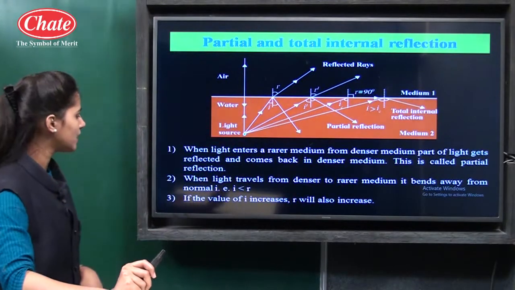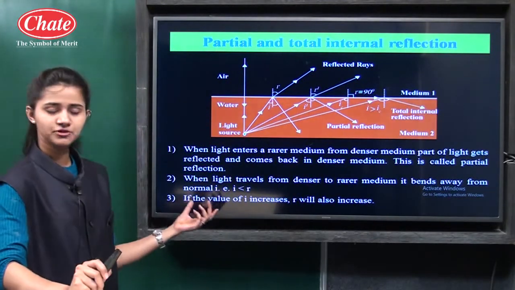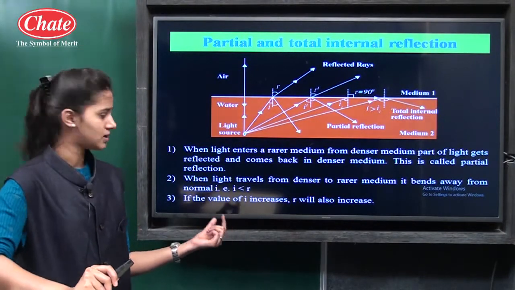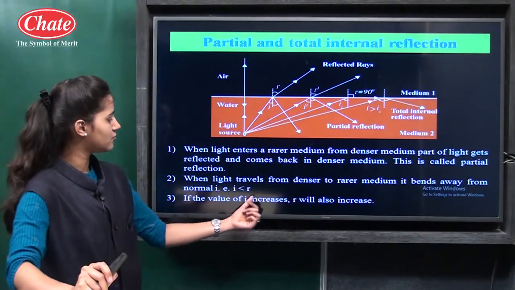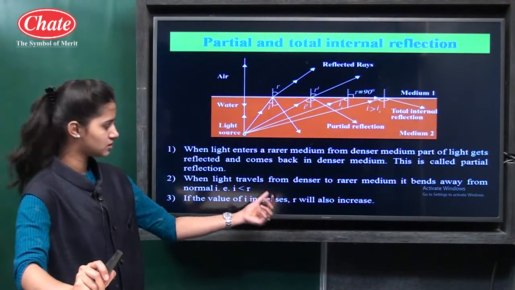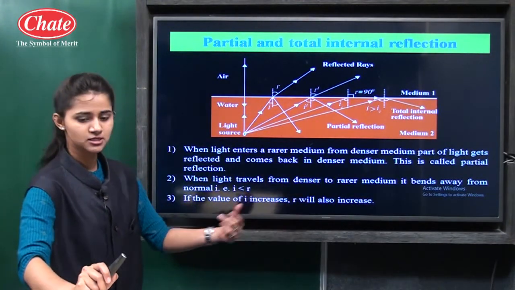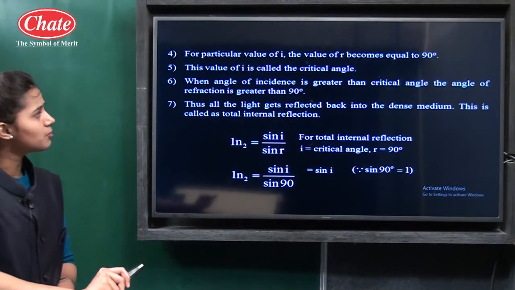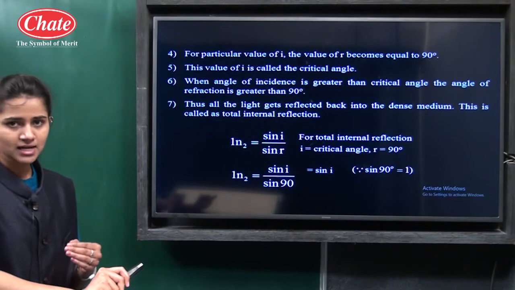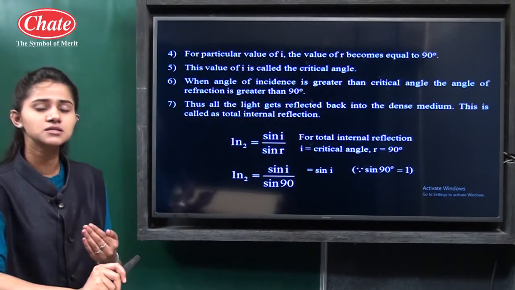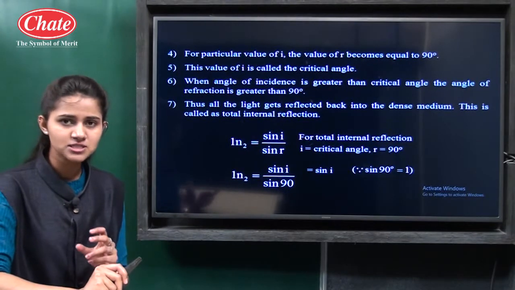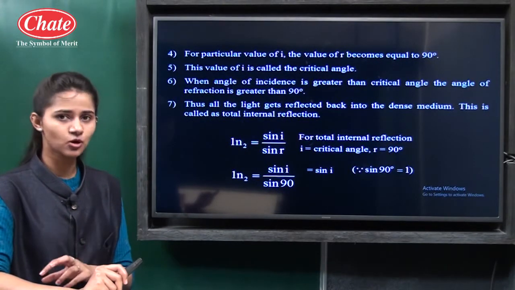We have learned that the ratio sin I to sin R is a constant. So as the value of I increases, the value of R will also increase, because the sin I to sin R ratio is constant.